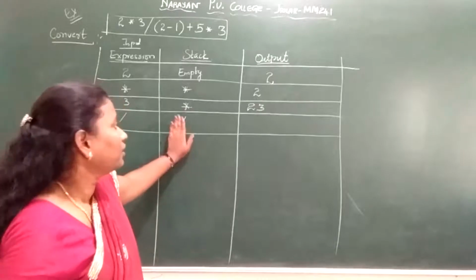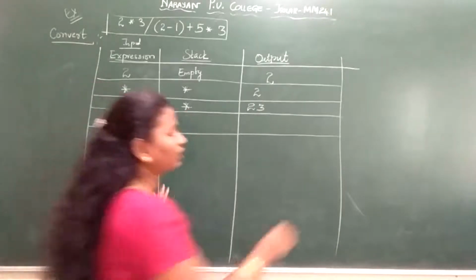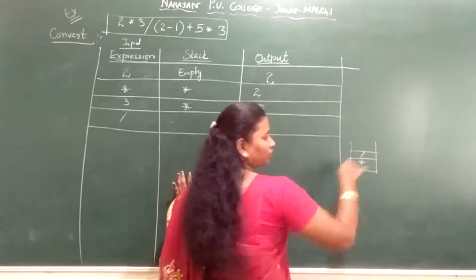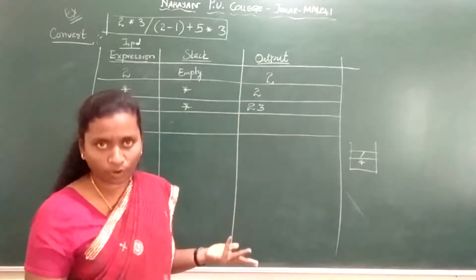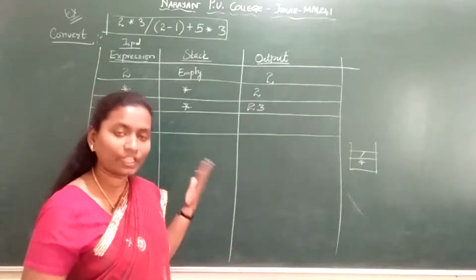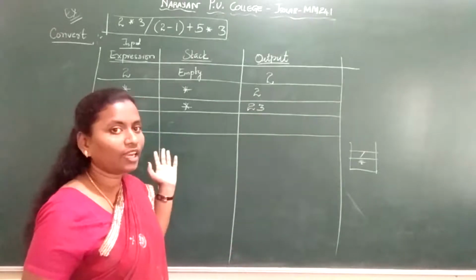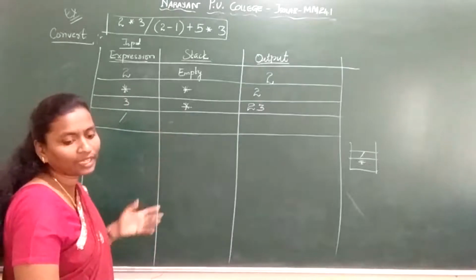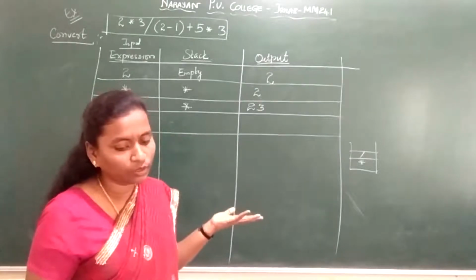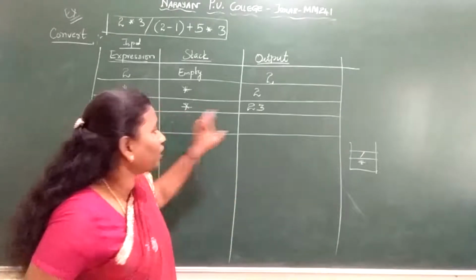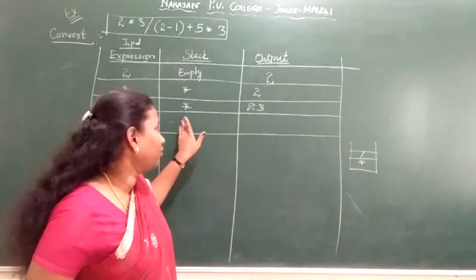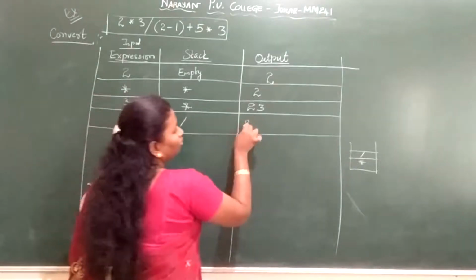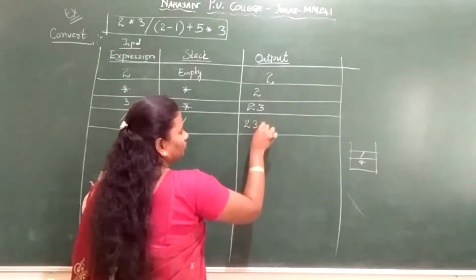I repeat. See here, the stack is like this, isn't it? I have an asterisk. Next I am having division. Both have equal priority. If it has less priority, suppose plus comes, I will drop out. Since it has an equal priority, I can't keep both on your stack. So I will pop out the asterisk and put it into the output. Now the stack will be empty. At that time I will insert this division operator. So now the output is 2, 3, star.